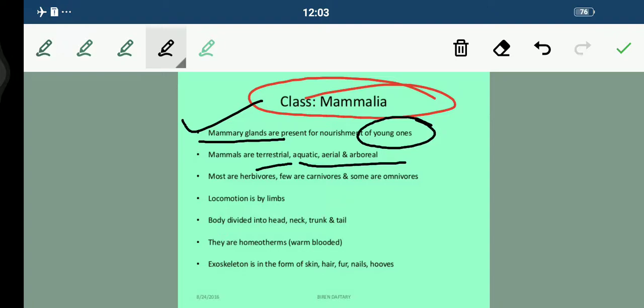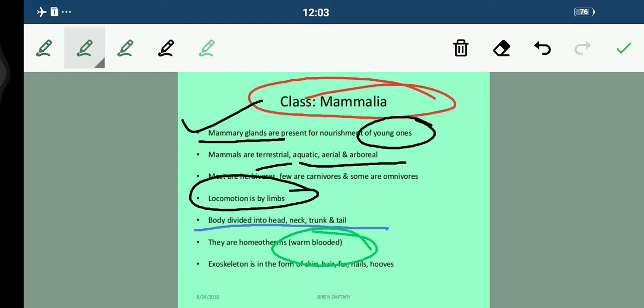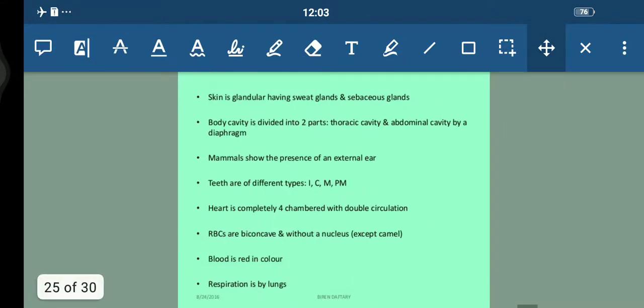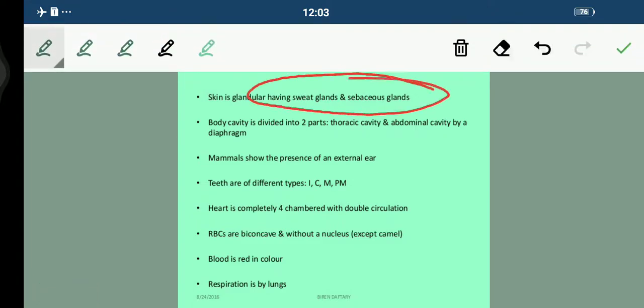Now most are herbivorous, few are carnivores, and some are omnivores. Locomotion is done by limbs, students. And the body is divided into head, neck, trunk and tail. They are warm-blooded, homeotherms. Exoskeleton is in the form of skin, hair, fur, nails or maybe hooves. And the skin is glandular, having sweat glands and sebaceous glands. You must have heard these names in your 10th standard, students. Sebaceous glands are basically oil glands.